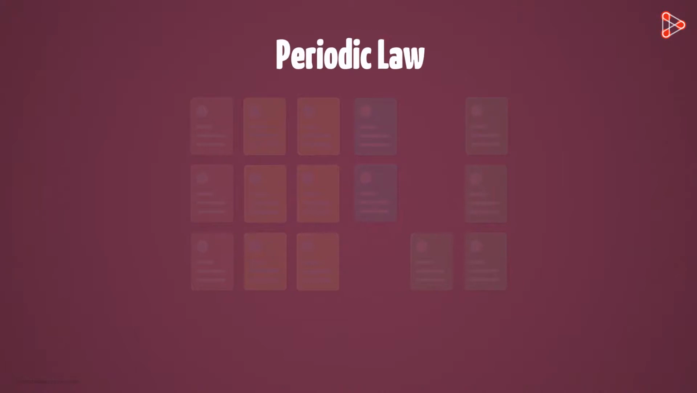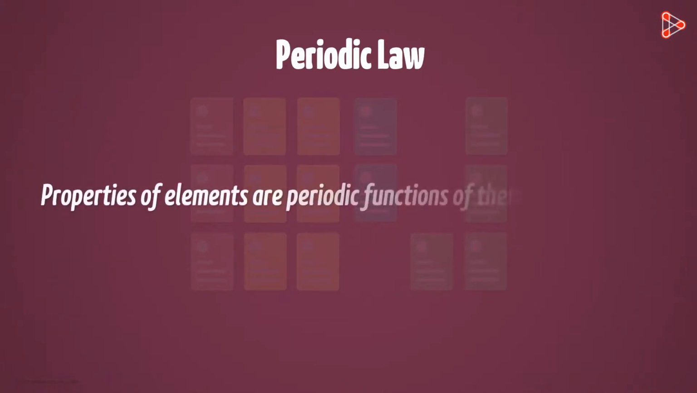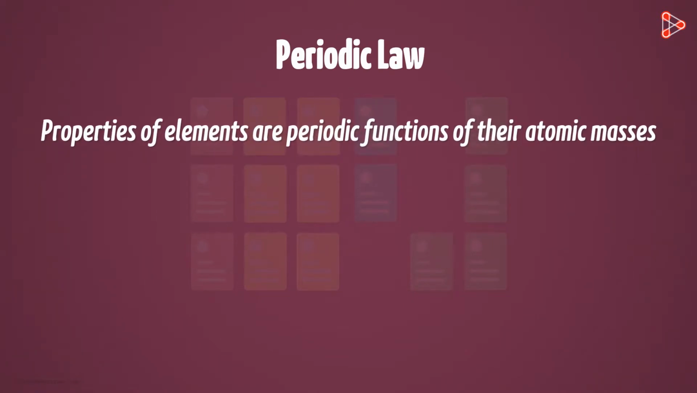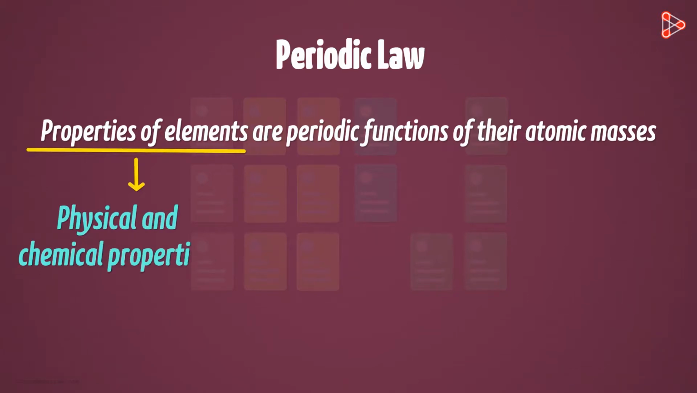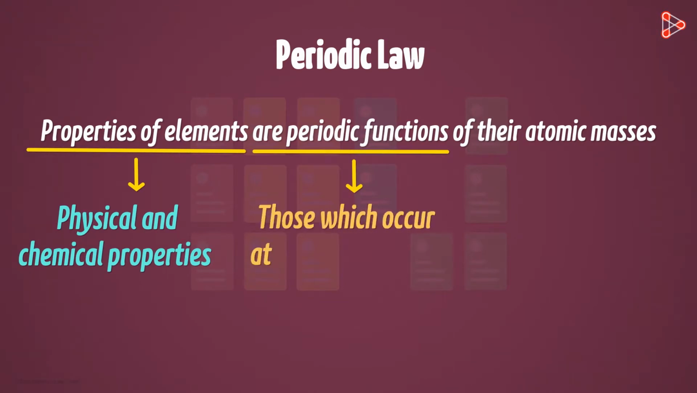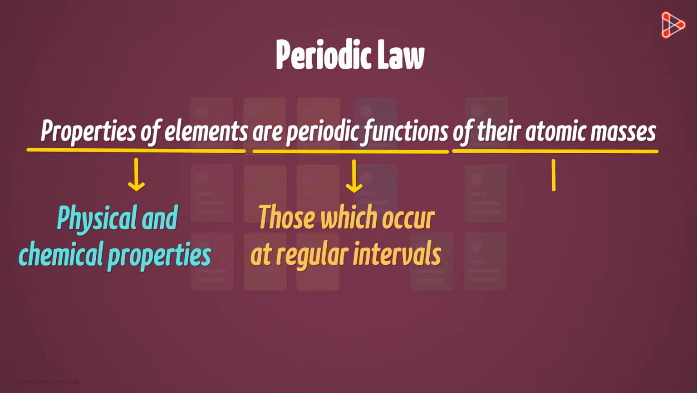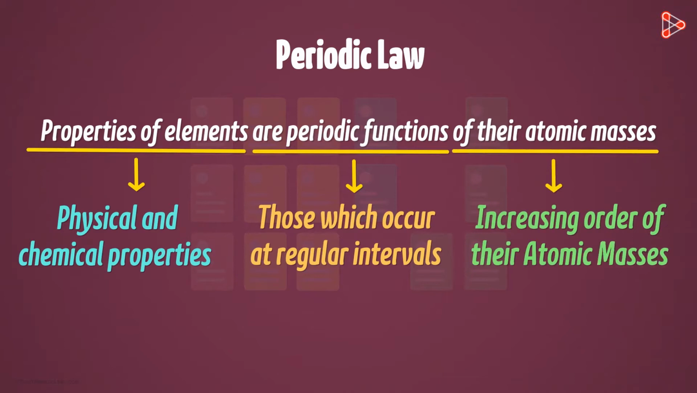The law stated that properties of elements are periodic functions of their atomic masses. Now, what do we exactly mean by this? Let's simplify this by breaking the statement in parts. Properties of elements means the physical and the chemical properties of all the elements in the table. Periodic functions means those which occur at regular intervals. And lastly, of their atomic masses means when arranged in the increasing order of their atomic masses.